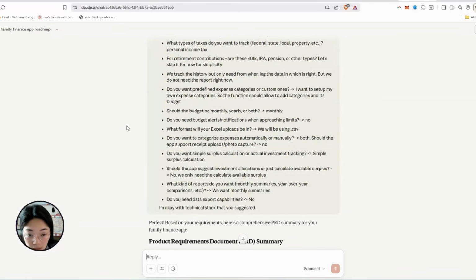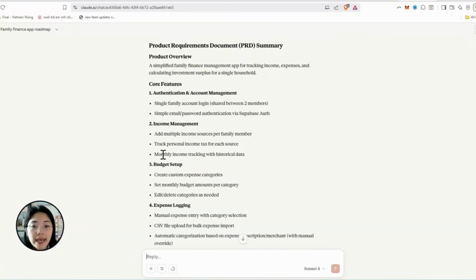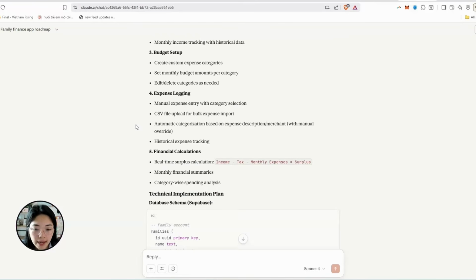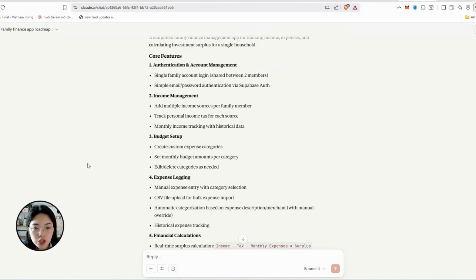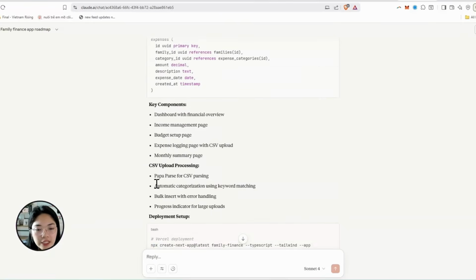After you answer all the clarifying questions, it will give you a summary of what you want. So this is where you confirm if all the descriptions of the functions are correct for your app. So I'm looking here, it looks correct for my functions. So I have 1, 2, 3, 4, 5. Okay, good. And this is the technical implementation and database.